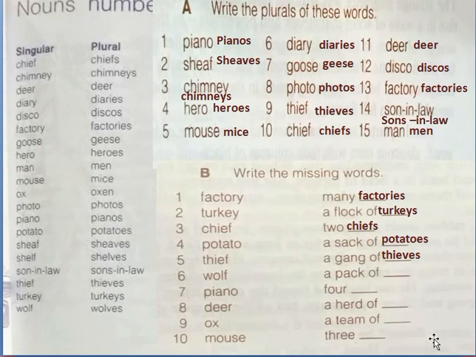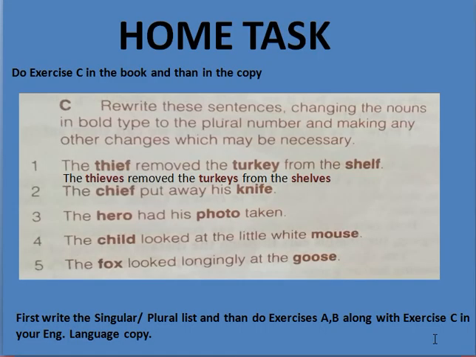Then you have to do the home task as well, that you have to do exercise C in the work and then in the copy. This is exercise C. Rewrite the sentences changing the nouns in bold type to the plural number and making any other changes which may be necessary. If you find that a change is necessary, then only change the sentence, otherwise there is no need. Okay?